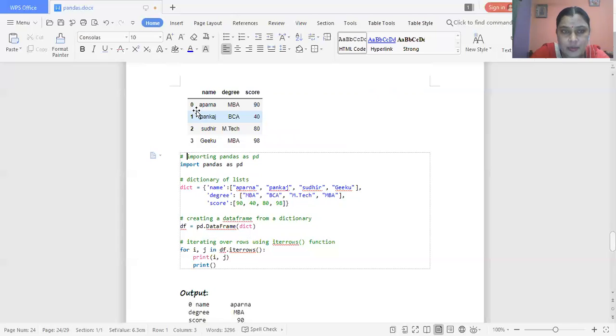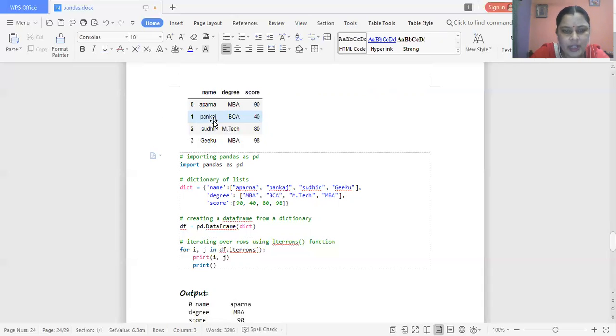Means iterations means at the 0 position, first all the columns values will be executed. At the 1 position, all the columns will be executed. At the 2 position, all the columns will be executed. So this means that the iterations over the row means at each row position, all columns values will be executed.